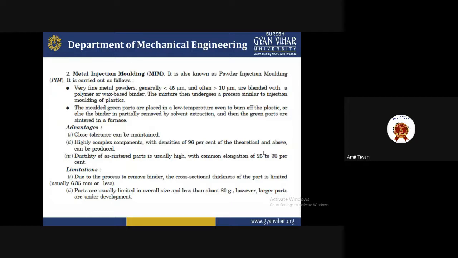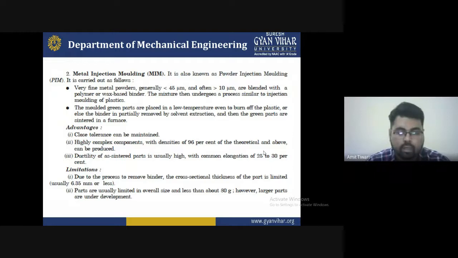Second, the molded green parts are placed in a low temperature oven to burn off the plastic, and the other binder is partially removed by solvent extraction, and then the green parts are sintered in a furnace. The advantages are: close tolerance can be maintained, and highly complex components with densities of 96% of theoretical and above can be produced.